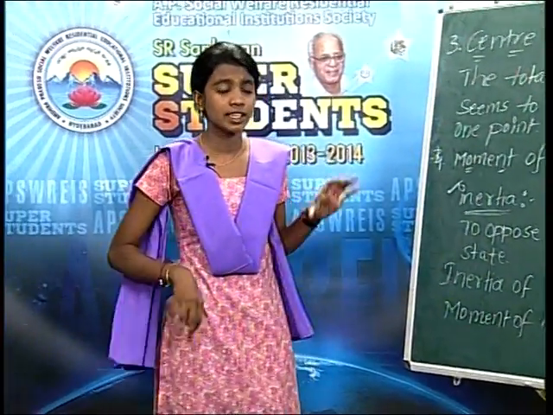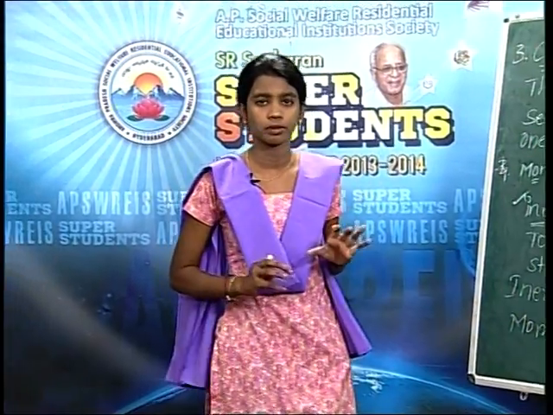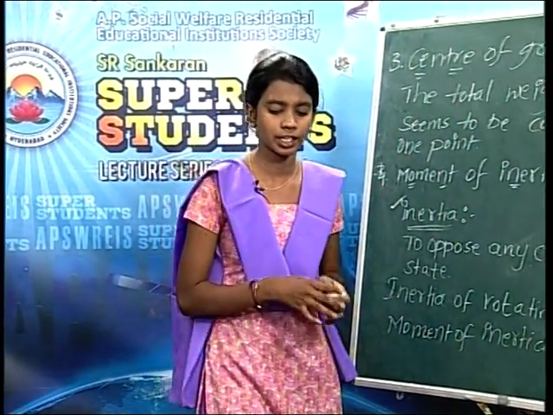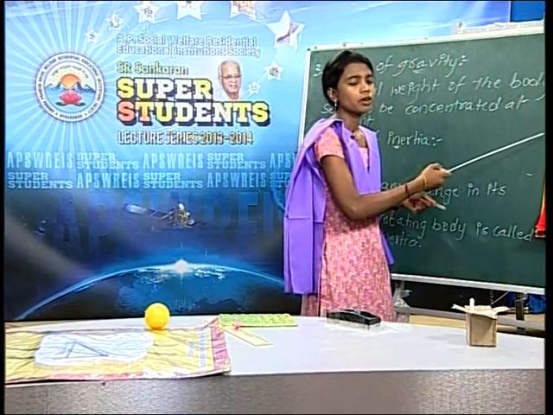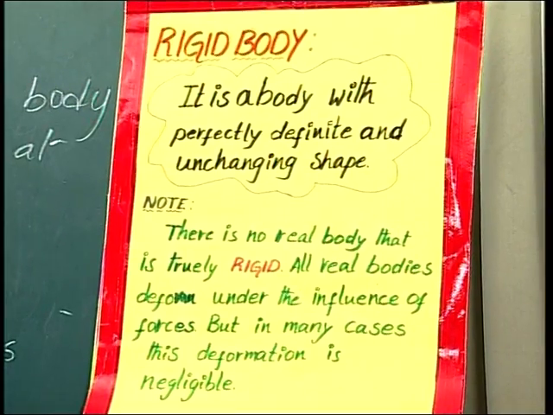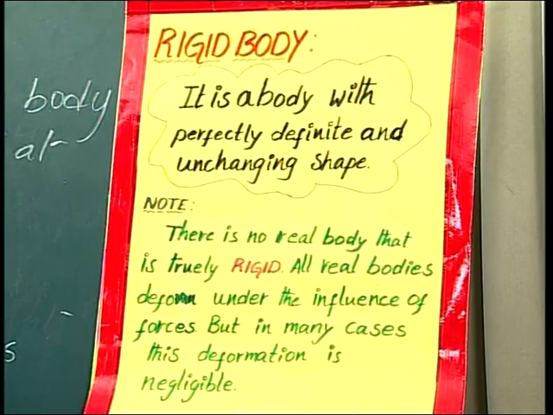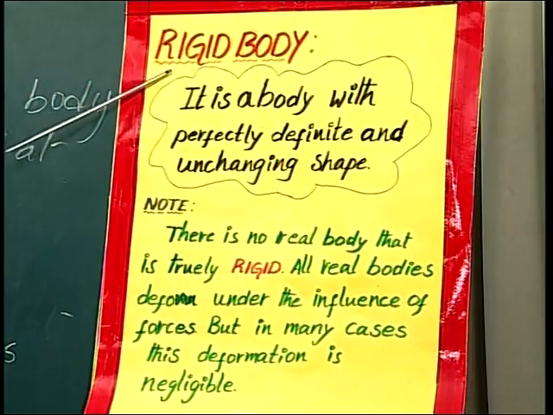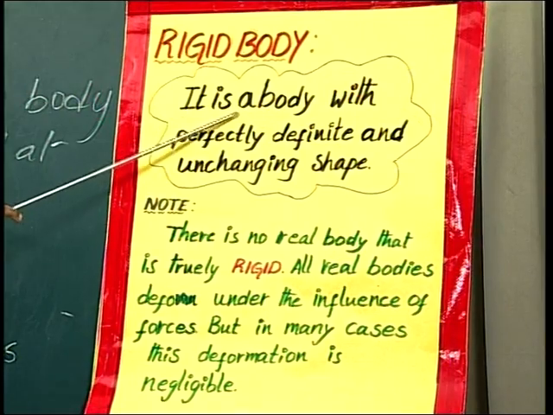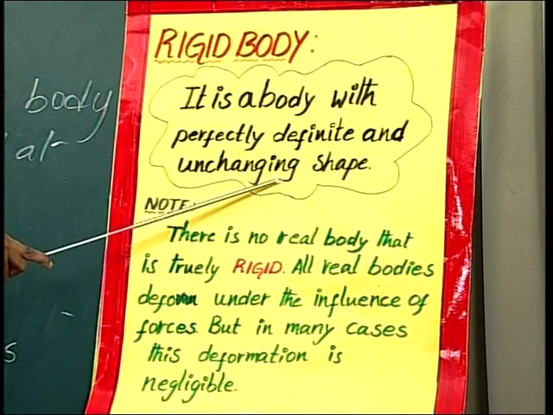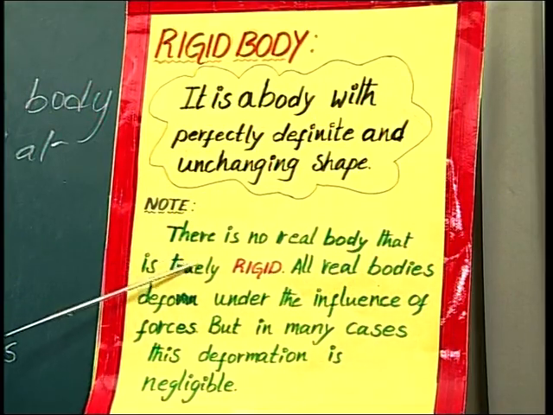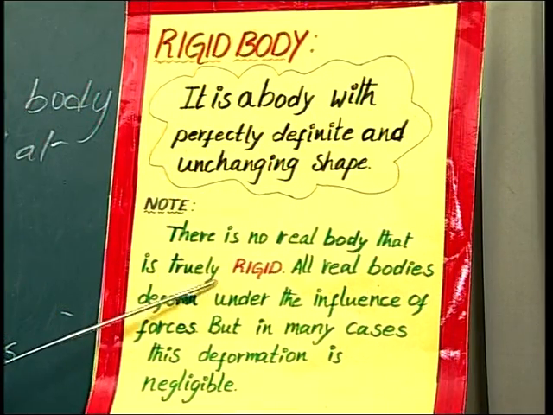Okay, these are the relatives of our topic. Once again, I repeat, the relatives of our topic. See here, from the charts we know what are the relatives of our topic. First relative is rigid body. It is a body with perfectly definite and unchanging shape. There is no real body that is truly rigid.